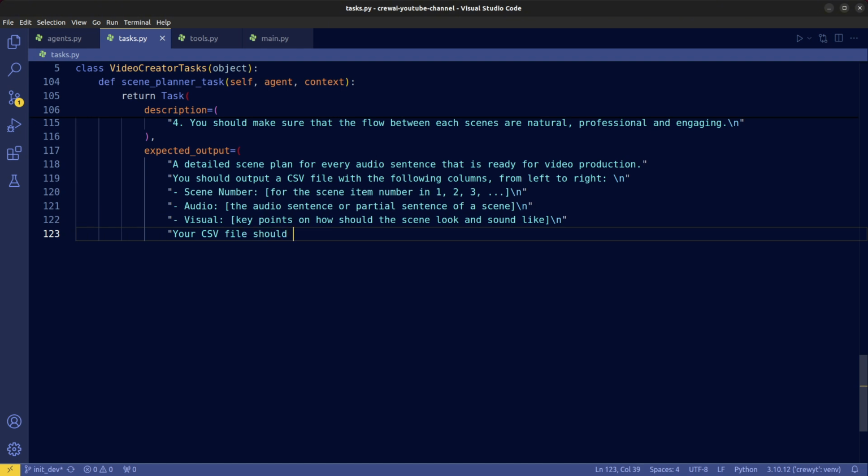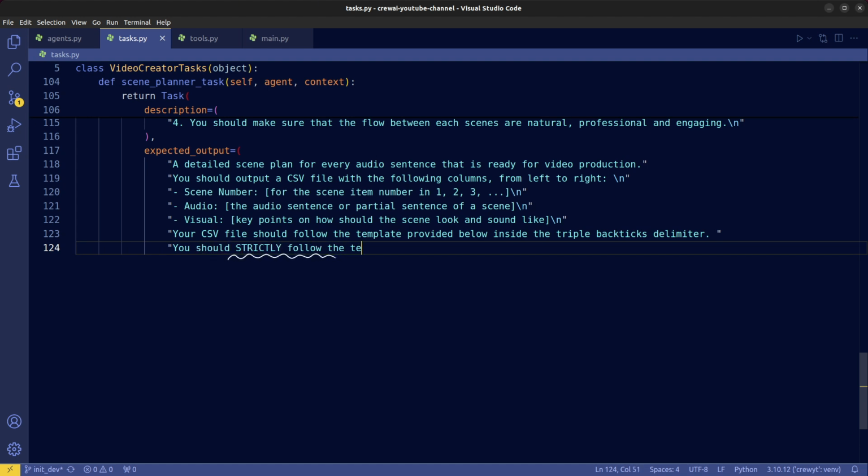We give a clear CSV template that the agent should follow within the triple backticks when generating its response for the scene plan. Tell the agent to strictly follow the template, and no additional things should be included.